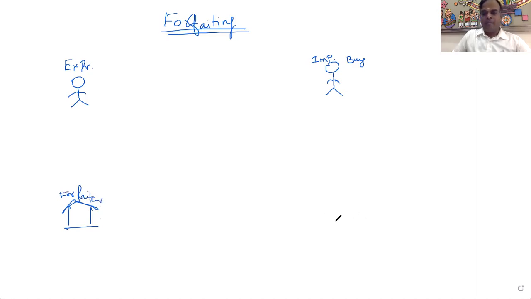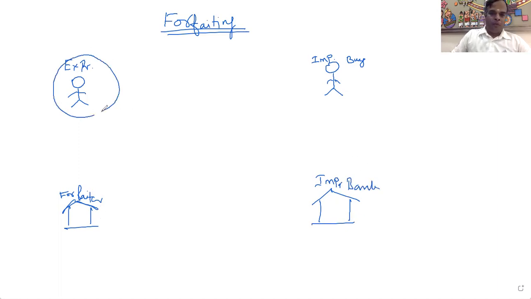Another one is the bank. You can call it the importer's bank. So four parties are involved in forfeiting.